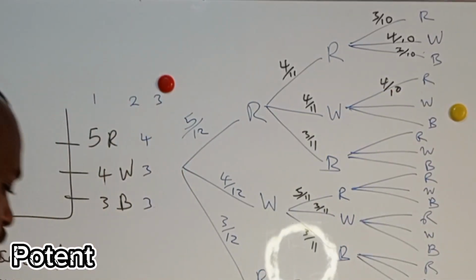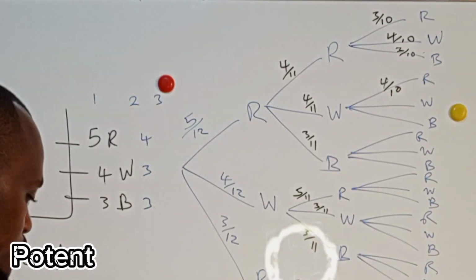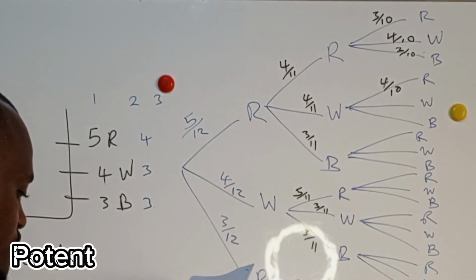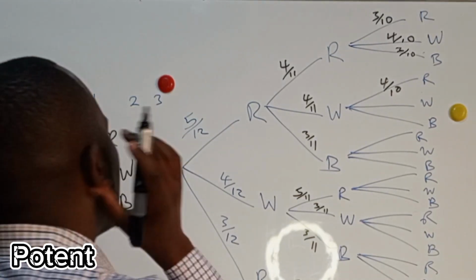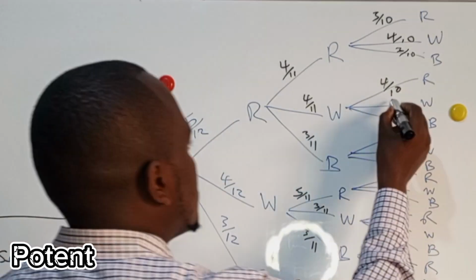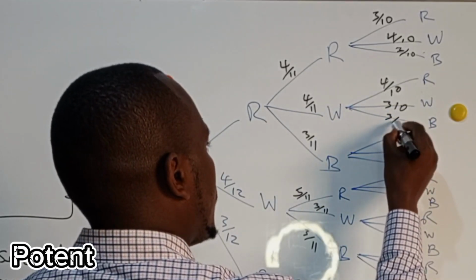I don't know what the questions here are, but it is important to draw this. I'm sure to answer this question you just need this. So 4/10, 3/10, 3/10.